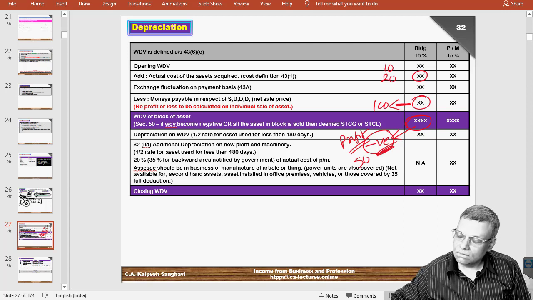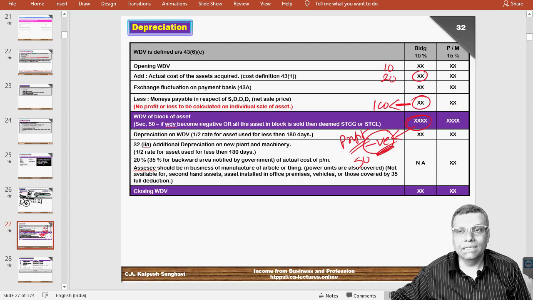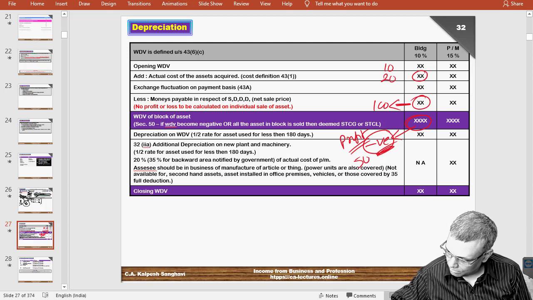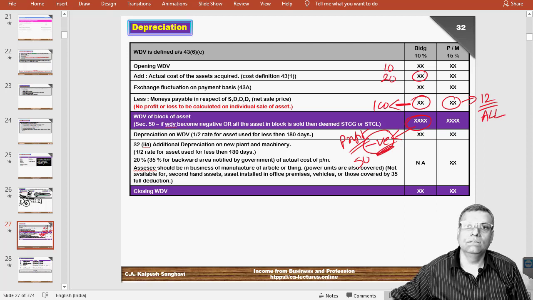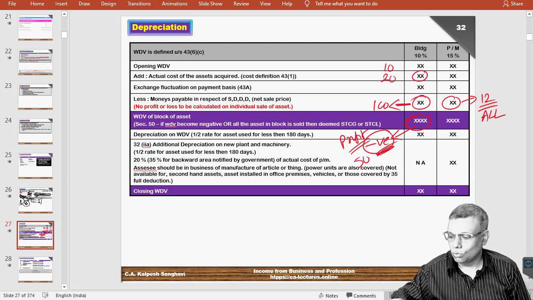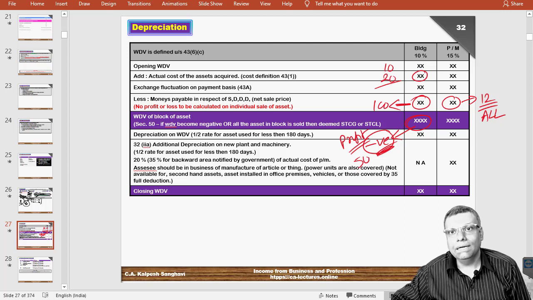Now there is another situation which can happen from the income tax point of view. For example, your opening is 10, addition is 20, but your sale price is, say, 12, and you have sold all the assets in this particular block. So your total cost was supposing 30, but now you sold it for 12. But what happened is that you have sold all the assets in this block. That means the block is practically empty.